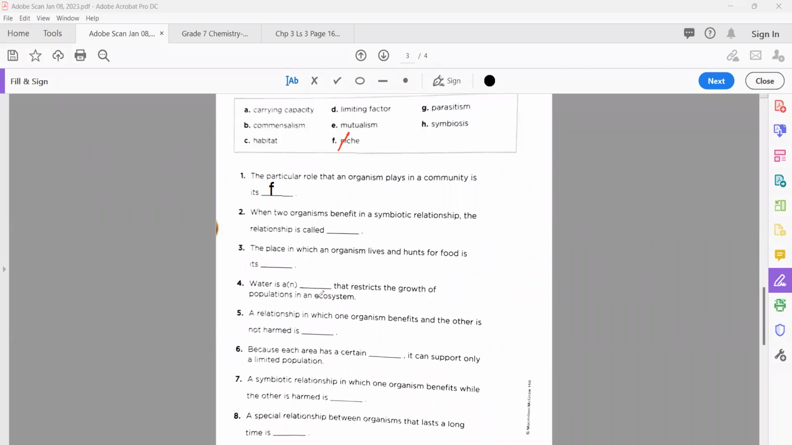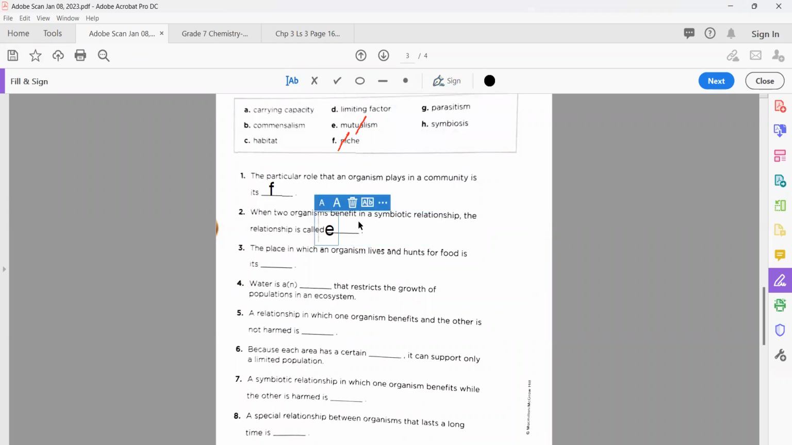Let's see. One minute. When two organisms benefit in a symbiotic relationship, the relationship is called dash. So the best option is here. What do we have? Yes, E. So E stands for, first we're going to cut the E, that is mutualism. I cross this one. So I'm going to write the answer for this here.